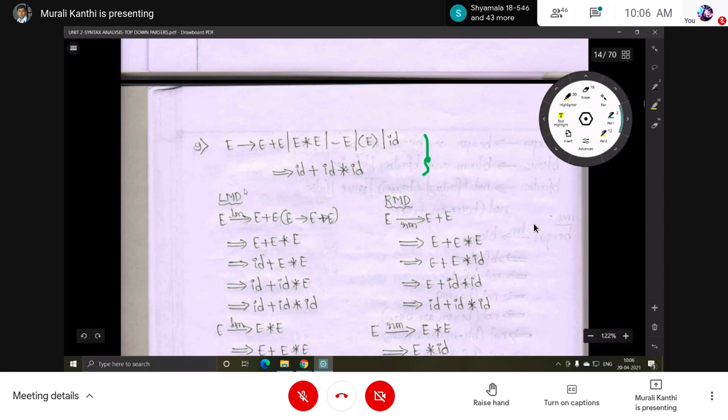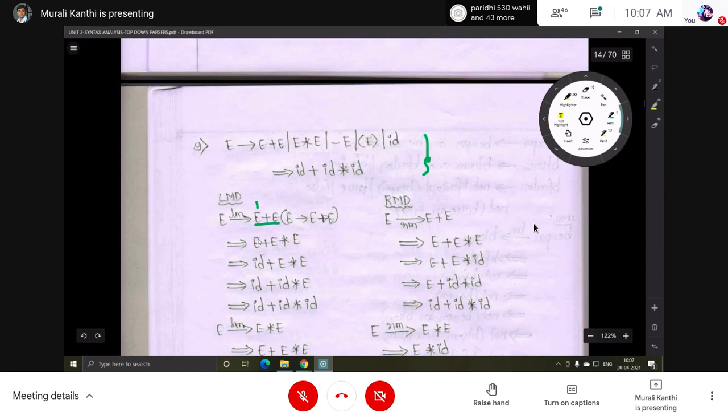Okay, so take any one of the productions for E first. E plus E or E star E, whichever you want to take. First, E plus E is taken. In this, which one is the leftmost non-terminal? This one. Now this can be replaced by any one of these, so we get ID.